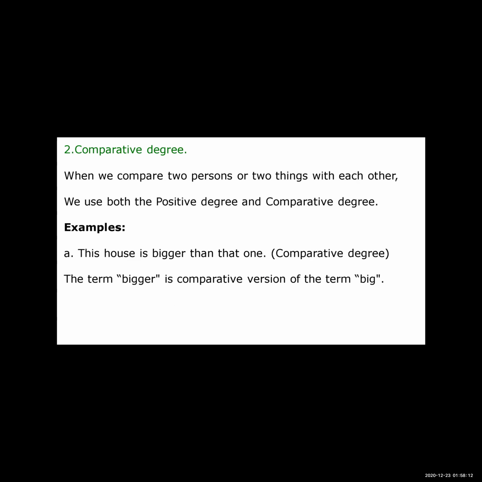So when we compare two persons or two things with each other, we use both the positive and comparative degree. But at the time of the positive degree form, when we have to compare two persons or two things, we use the as form of adjectives.